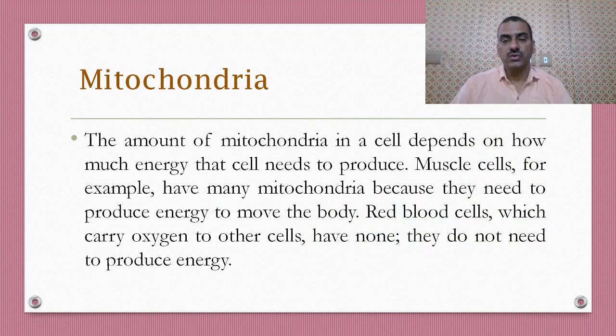The amount of mitochondria in a cell depends on how much energy that particular cell needs to produce. The muscle cell, for example, has many mitochondria because it needs to produce energy to move the body, while red blood cells, which carry oxygen to the other cells, have none because they do not need to produce energy.